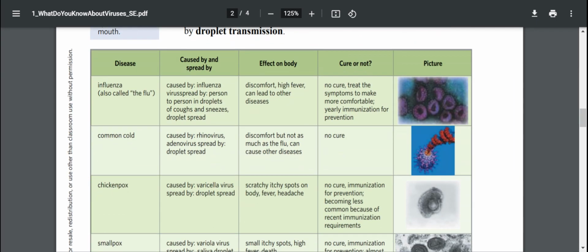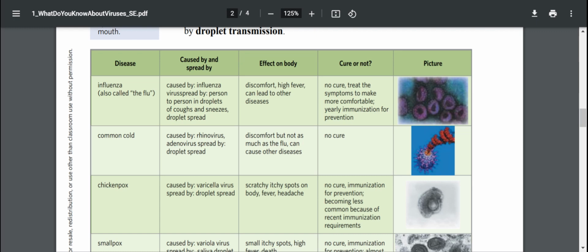Okay, here in the table, we have the disease, what it's caused and spread by, the effect on the human body, if there is a cure or not, and a picture of what it looks like. So influenza, also called the flu, is caused by influenza virus, spread person to person in droplets of coughs and sneezes, droplet spread. Effect on body: discomfort, high fever, can lead to other diseases. Cure or not? No cure. Treat the symptoms to make more comfortable.